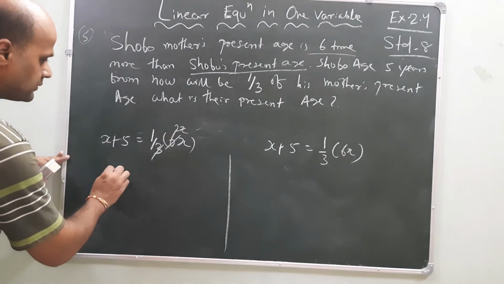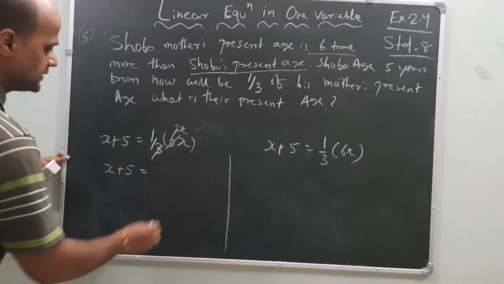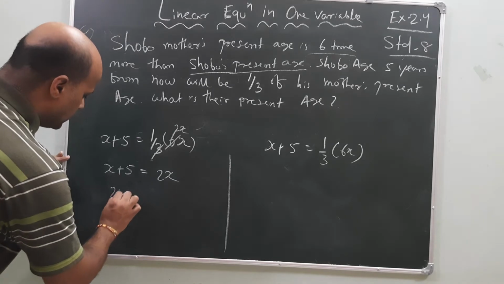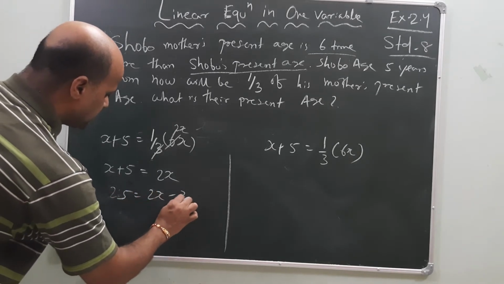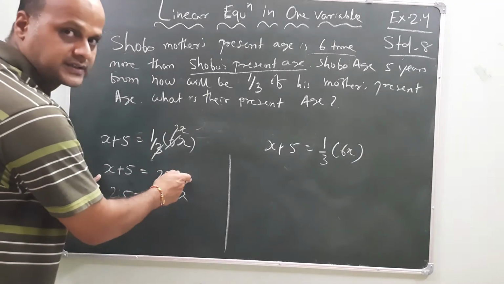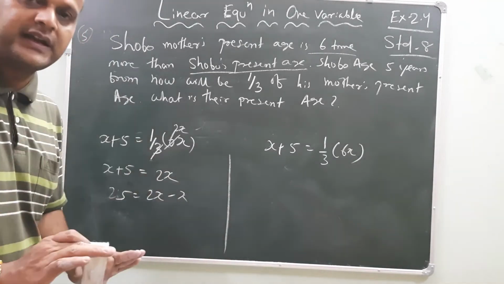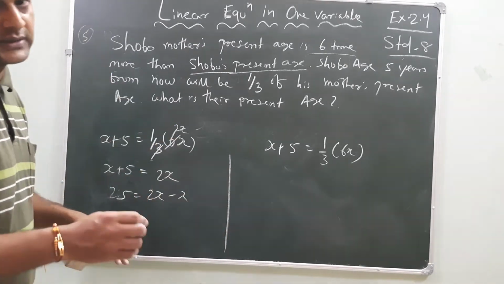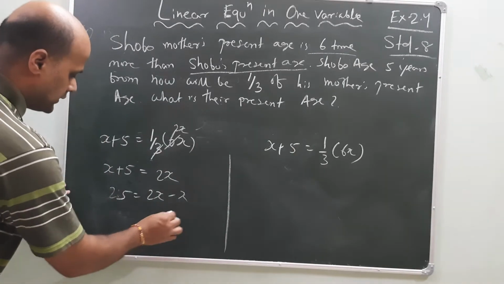Means x plus 5 is equal to 2x. Then bring 5 is equal to 2x minus x. Always the smaller goes to the bigger side. Remember this one: if a plus sign is there, keep it as it is. If plus goes to the minus side, you have to change it according to the bigger and smaller. So how much will it be?